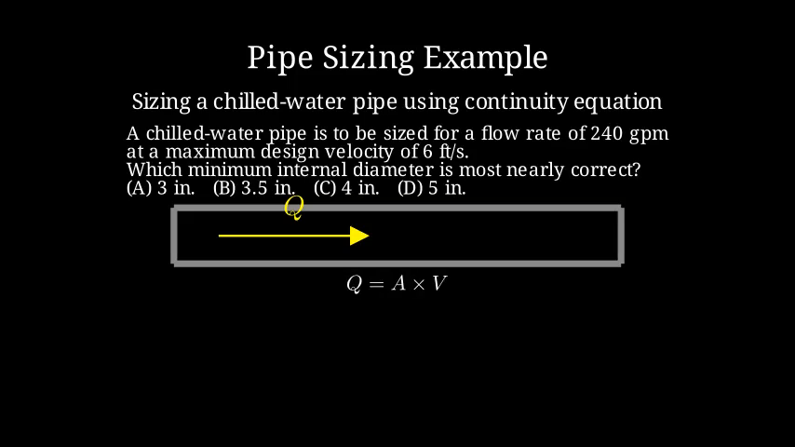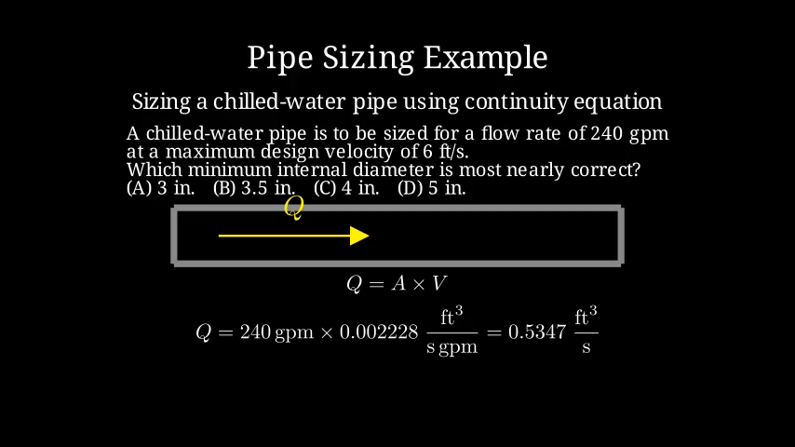First, we convert 240 gallons per minute to cubic feet per second. Using the conversion factor 0.002228, we get Q equals 240 times 0.002228, which is about 0.5347 cubic feet per second.